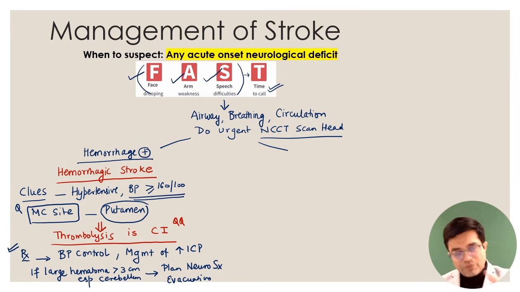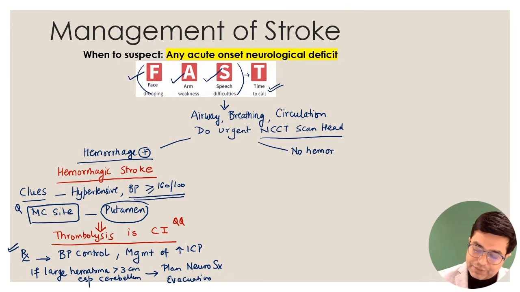Question has also been asked in one way, that a patient of hemorrhagic stroke has happened, they made a case out of it, and which should not be done. So thrombolysis should not be done. BP management and supportive measures have to be given in the patient. Now in case you find that there is no hemorrhage, there is no hemorrhage in the patient, but stroke is suspected.